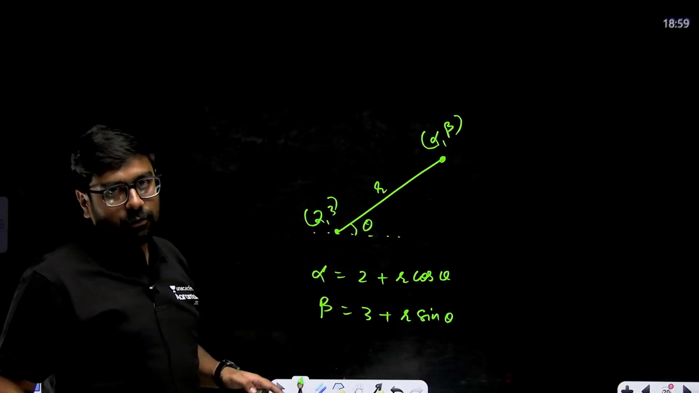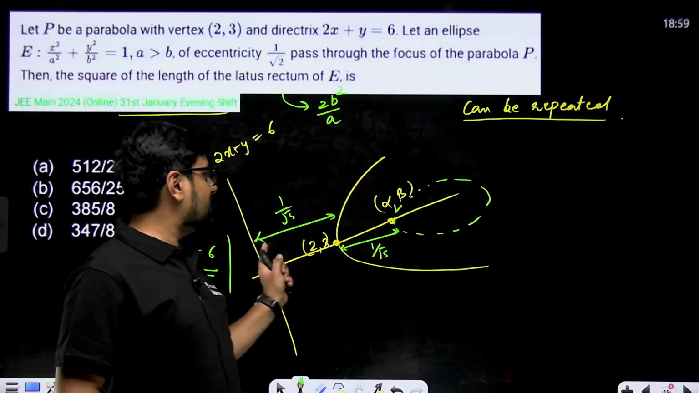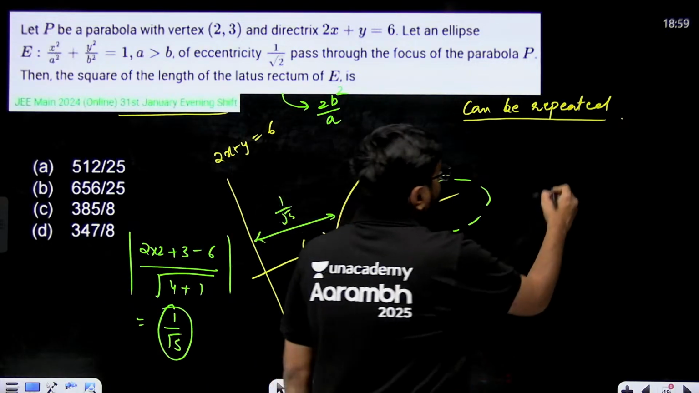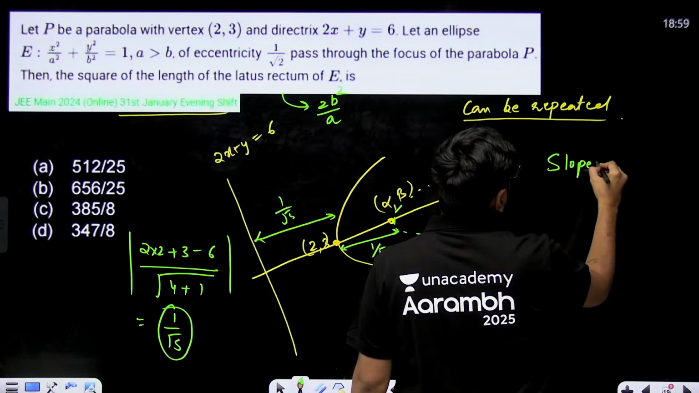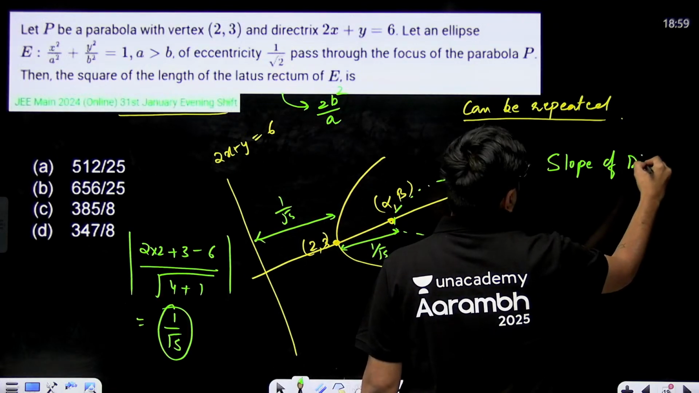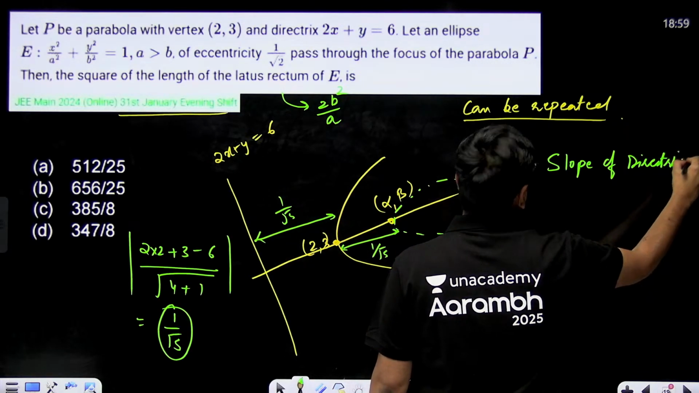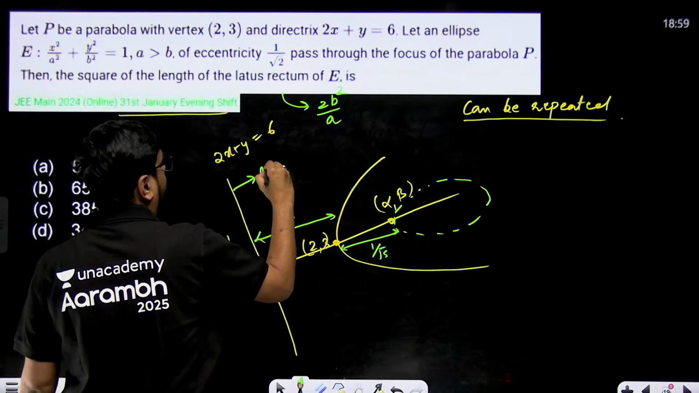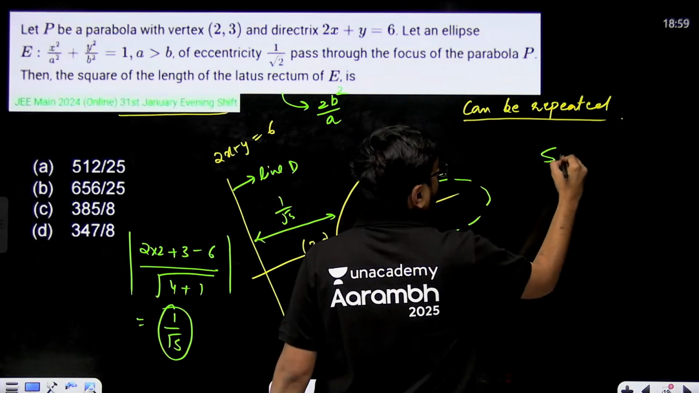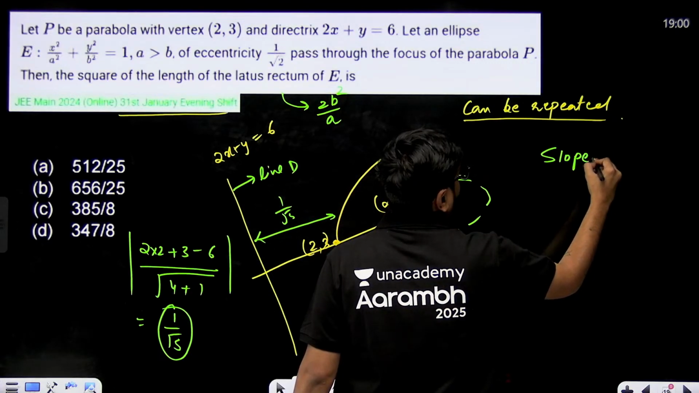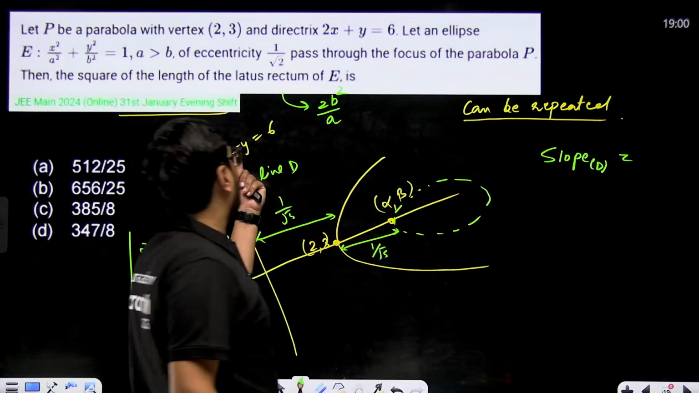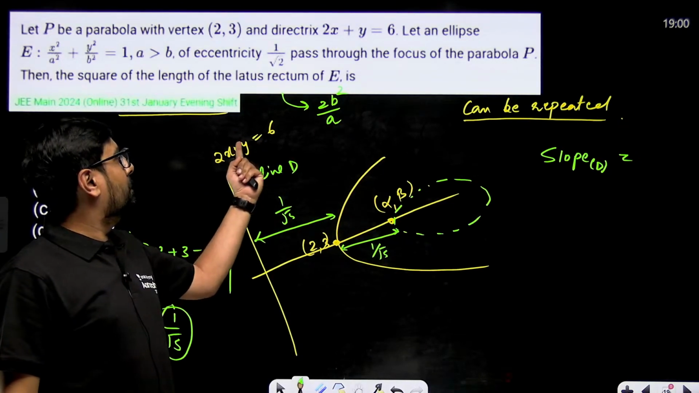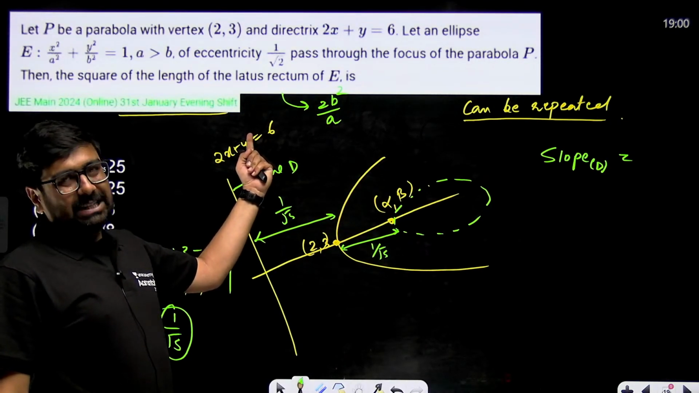R I got, 1 by root 5. Theta I can get. Theta is just the slope of this line. So I can find the slope of the directrix. I'm calling the directrix line D. Slope of D will become what? If you write it in the form y is equal to mx plus c, so slope will be minus 2. Right? Slope will become minus 2.